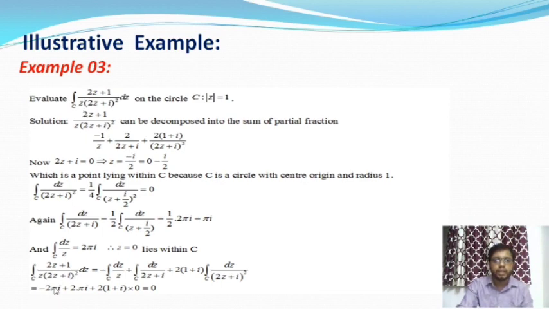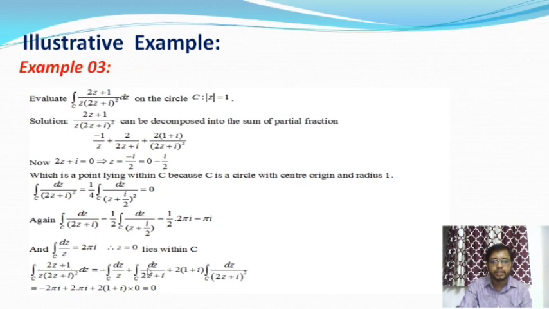of (2z plus 1) by z into (2z plus i) whole square. So from this we get minus the integral over C of dz by z, taking integration on both sides, plus the integral over C of dz by (2z plus i), plus (2 into i plus 1) into the integral over C of dz by (2z plus i) whole square. So this last integral value is 0, I have already discussed.